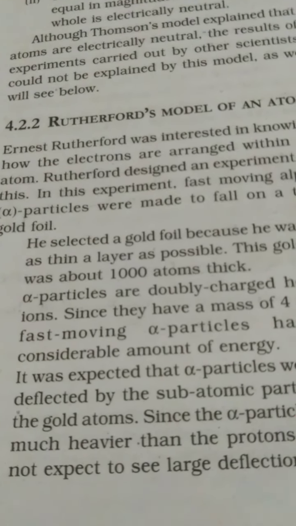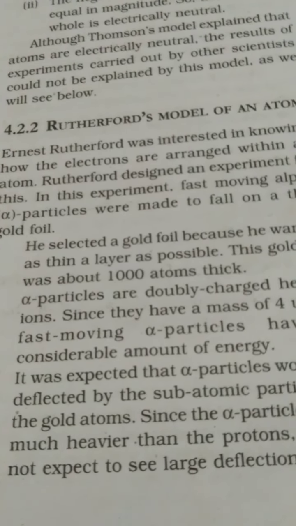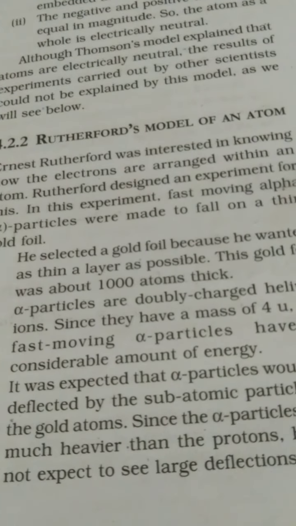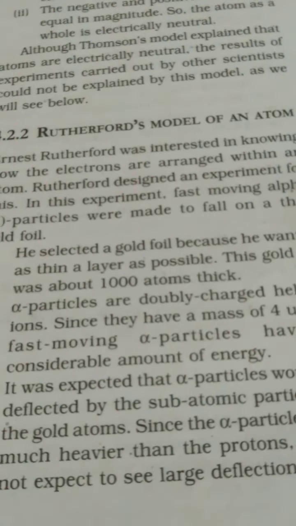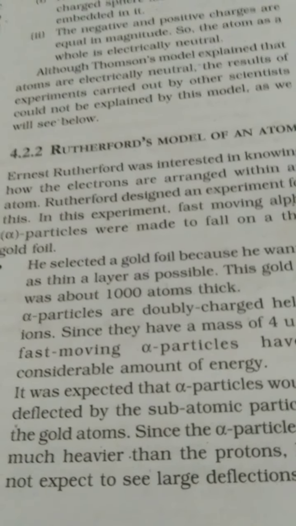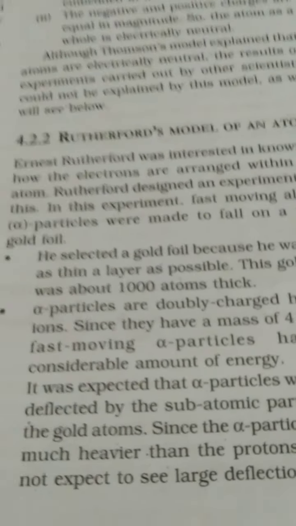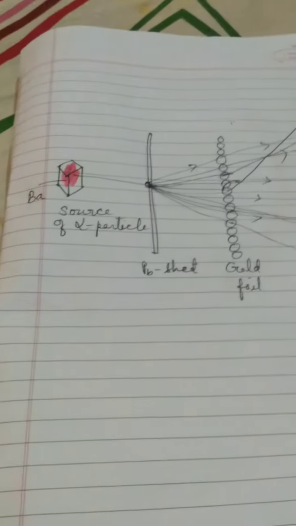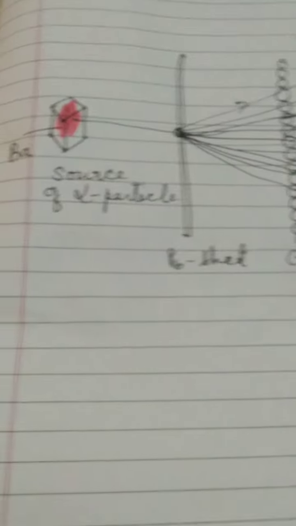Try to understand why this type of arrangement. The scientist who is doing this experiment has to protect himself also from the radioactive emission. That is why, just to protect himself, and so that very less alpha particles start coming from the lead sheet, this was done. So this kind of arrangement was done roughly to do the alpha particle scattering experiment.